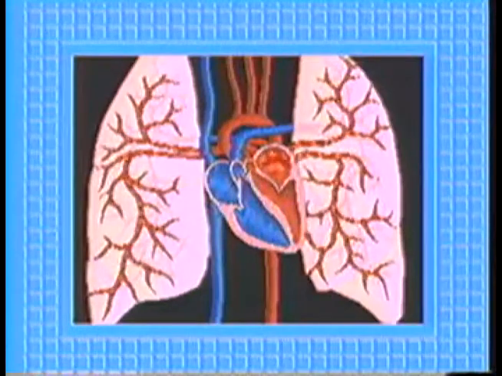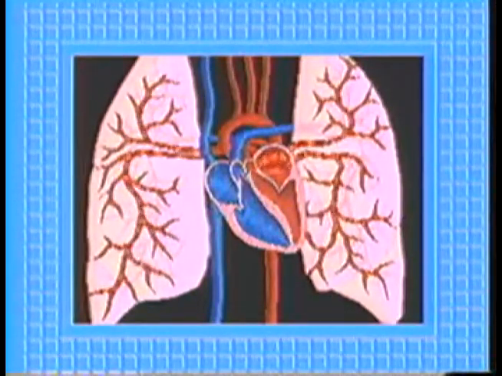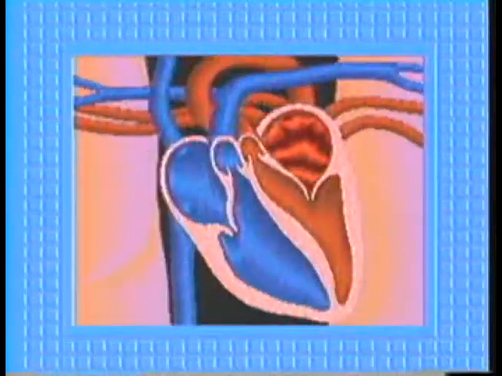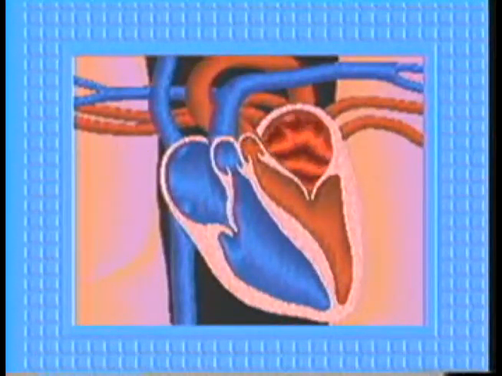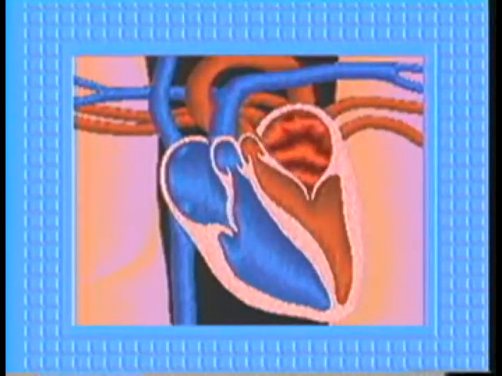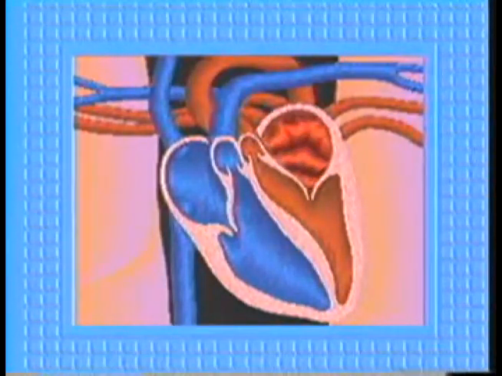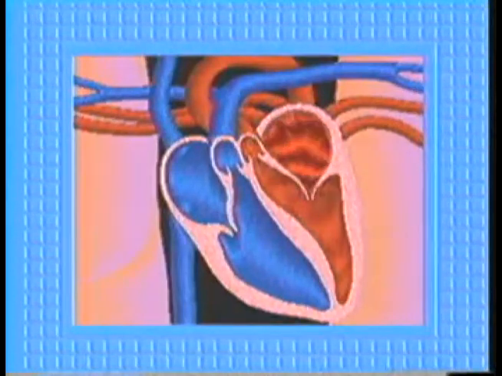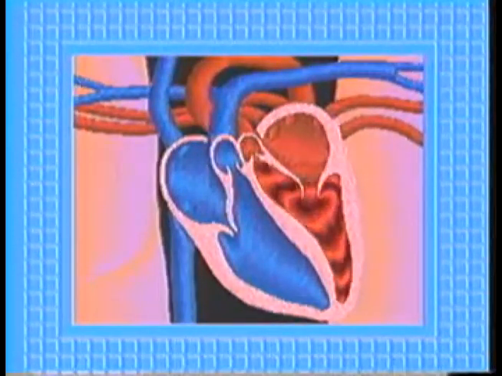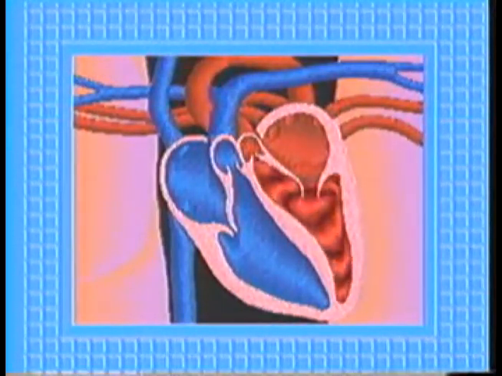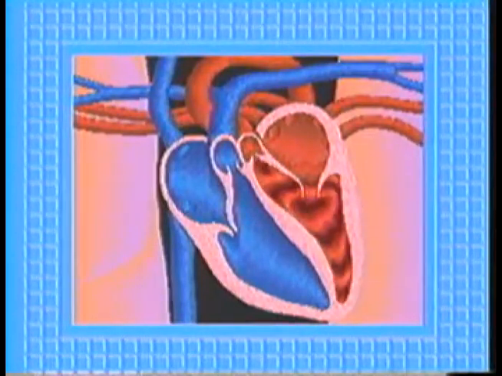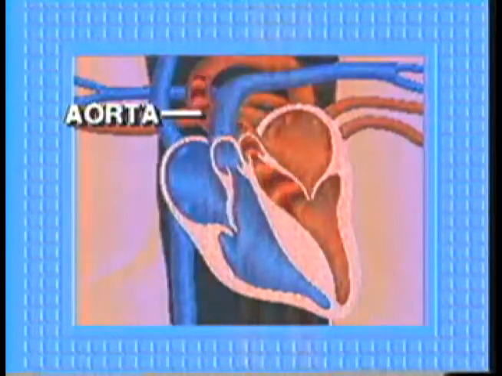This bright red oxygen-rich blood moves from the lungs back to the heart through a series of veins and empties into the left atrium. This explains how blood gets from the right side of the heart to the left, but the journey is not complete. The left atrium releases this oxygen-rich blood through another one-way valve into the left ventricle. When the left ventricle contracts, it forces blood into the body's largest artery, called the aorta.